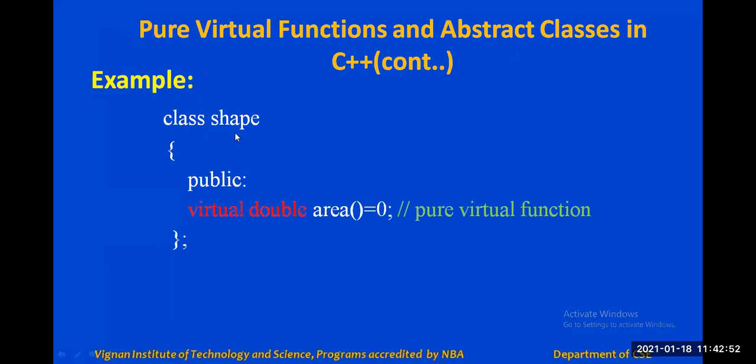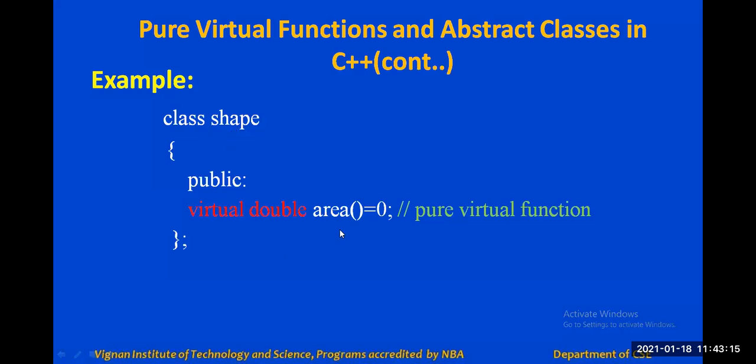You can see the same example here. We don't know the implementation of the area function, because which formula do we have to use to calculate the area of a shape? Suppose you try to implement this area function within the shape class.